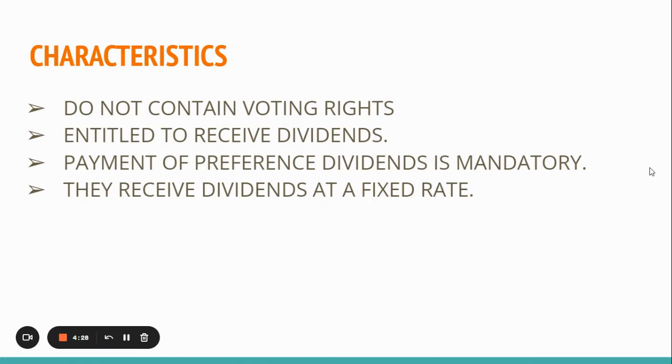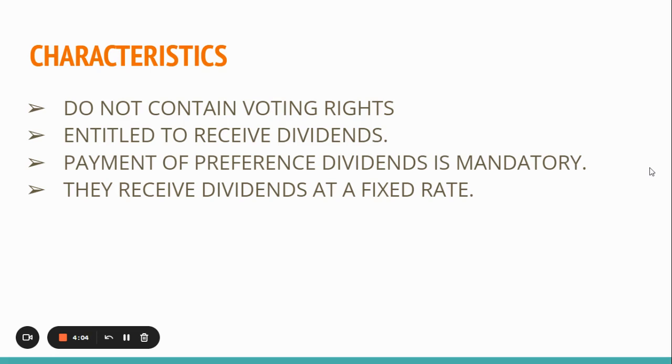Here are some characteristics of preference shares. They do not contain voting rights, unlike ordinary shares. You are still entitled to receive dividends. Payment of preference share dividends is mandatory, and they receive dividends at a fixed rate.